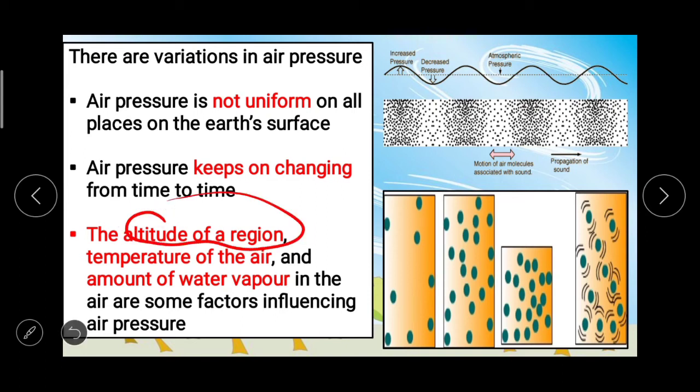Altitude of a region, temperature of the air, and amount of water vapor. Now here in this image you can see the molecules of air. And by this, we can understand that air pressure is not uniform on all places on the Earth's surface, and it keeps on changing.